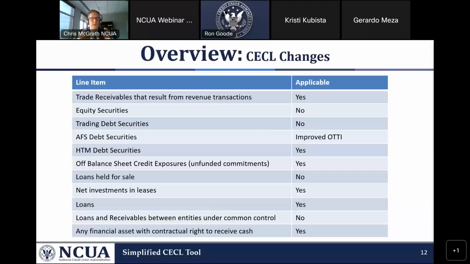So while this page lists all the things that are covered by CECL, where we have government-backed securities, you don't need to go ahead and calculate the credit losses on those. This is a quick snapshot of what CECL covers.